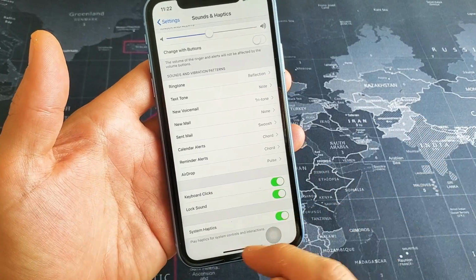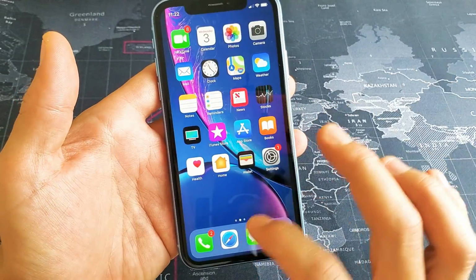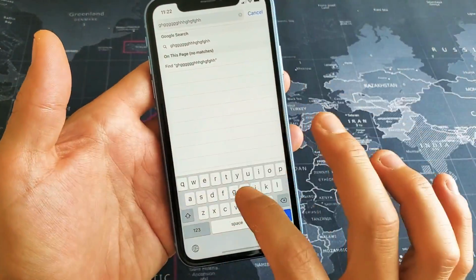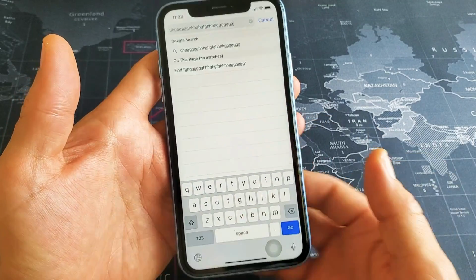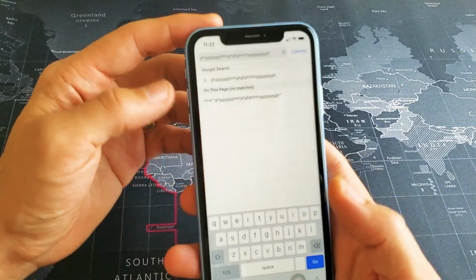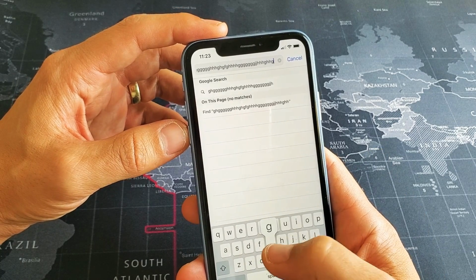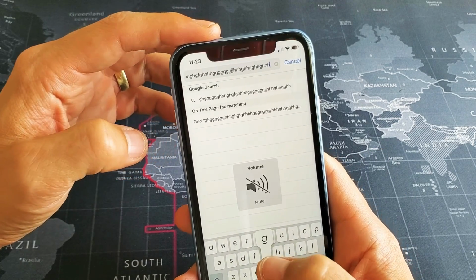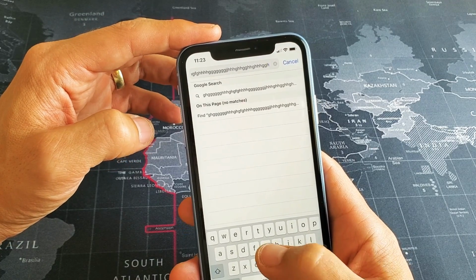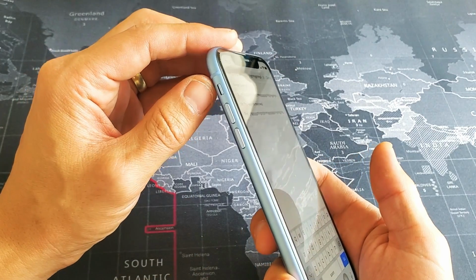Okay, so right now I have it on, so it doesn't matter wherever I go that there's a keyboard, it's going to go ahead and make that clicking sound. However, if I lower the volume down to mute, you can still hear it. If you wanted to mute this sound right away, simply go ahead and press on the mute button.